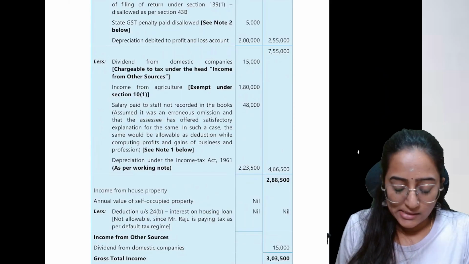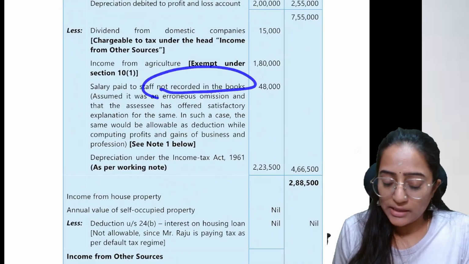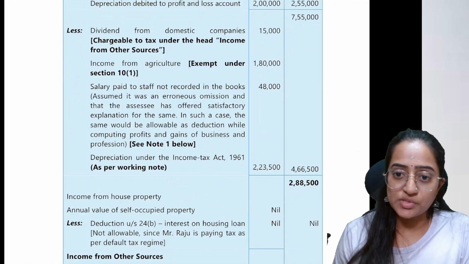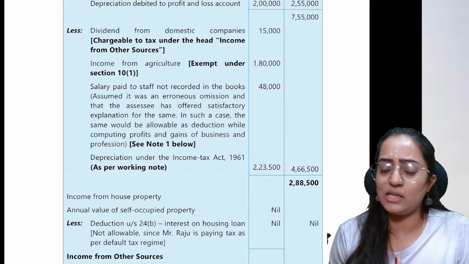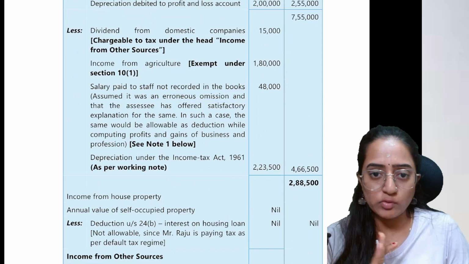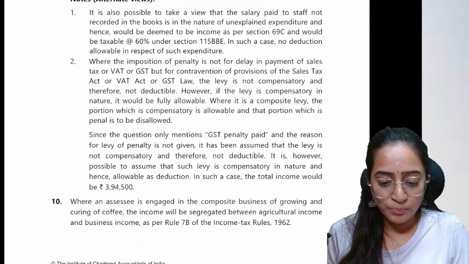See, what ICA has considered is salary paid to staff not recorded in the books. Either you can take 48,000 as erroneous omission, that is by mistake you have omitted to record it. It was a genuine transaction, so you can take a minus 48,000 here.